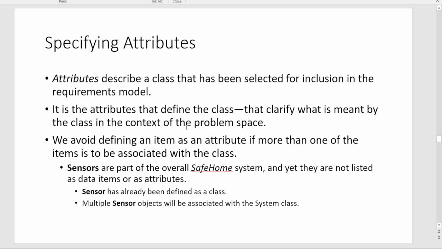Sensors are part of the overall SafeHome system, yet they are not listed as a data item or an attribute. Sensors are actually an important thing in a SafeHome based system, as we have seen in the previous example, but they are not part of a data item. Why? Because multiple sensor objects are associated with the same system class, and sensors have already been identified as a class. So when we have a class called sensors, I cannot include the sensors as an attribute or a data value for some other class.